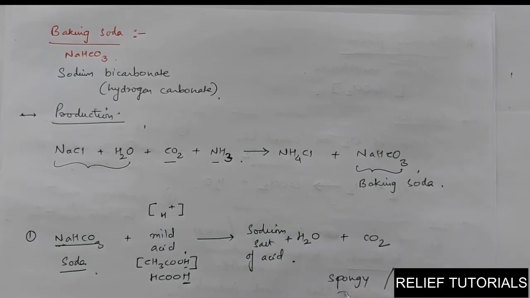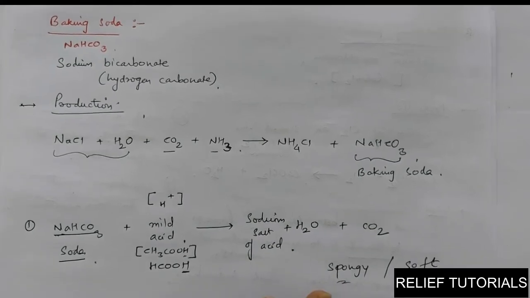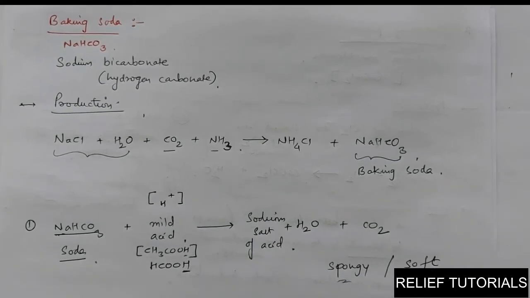Have you seen breads, pav? See the softness, the sponginess. This is because carbon dioxide is produced and creates pores in the material, and the air is trapped in those pores, so it becomes spongy or soft.